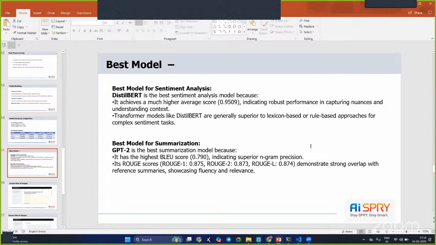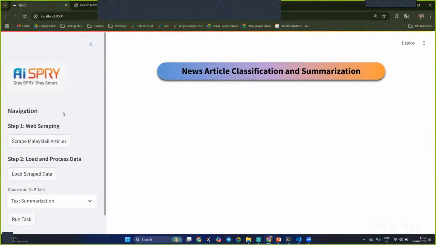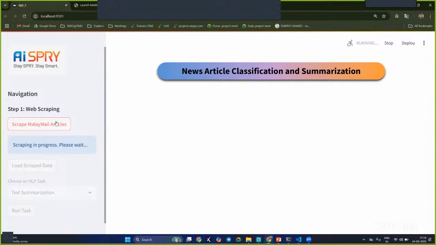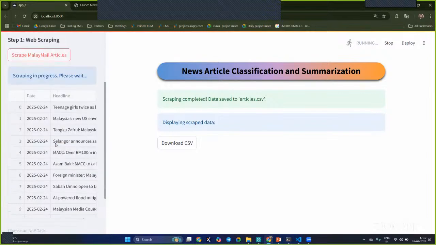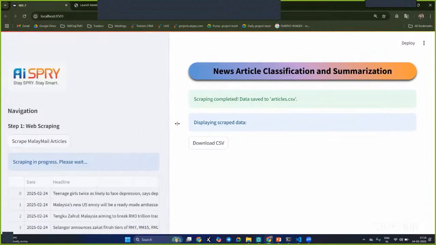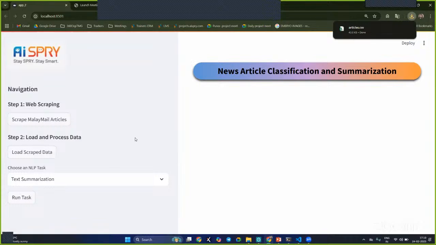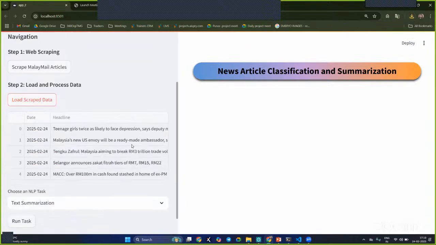Let me show you the deployment. So we have deployed that in Streamlit. First, we are going to scrape the web articles from the Malay Mail. Once we have extracted from the Malay Mail, then we can perform the data pre-processing. So here you can see in the sidebar, we can see the extracted articles, and for our reference, we can download that as a CSV file. So for future use, we can then load and pre-process the data here.